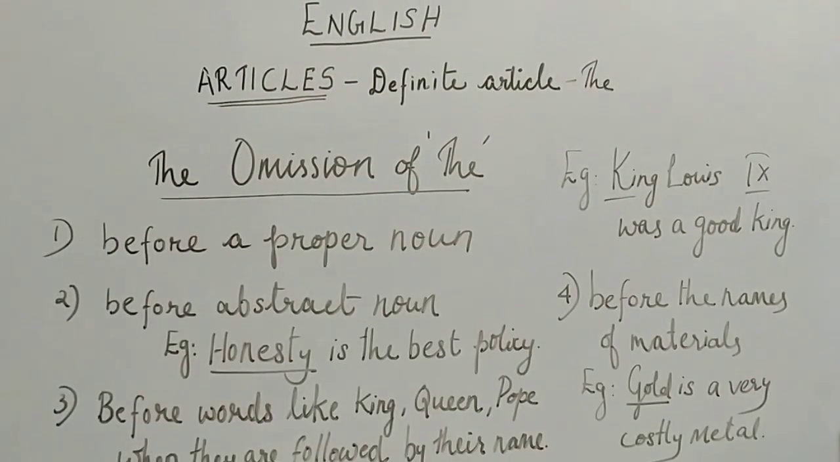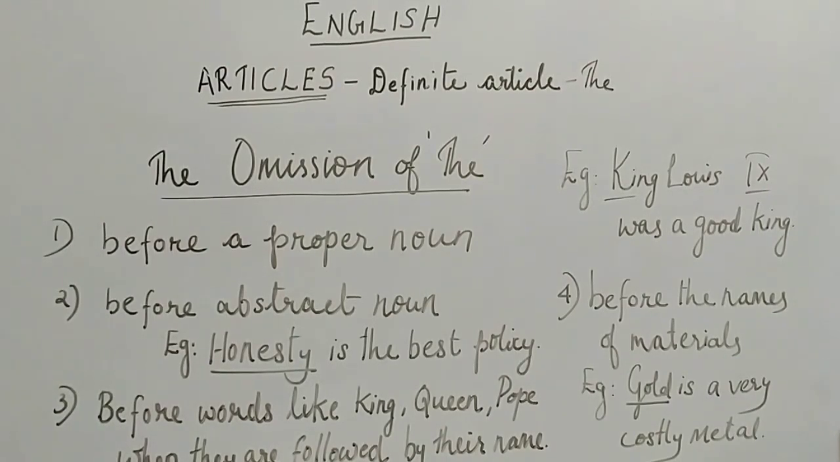So we have seen how we have to use this definite article the and where we can use it. The next topic is the omission of the definite article the. Where don't we use this definite article? Okay, it's very important. Listen carefully. The first point is before a proper noun. For example, if your name is Anirudh, we can't say the Anirudh.